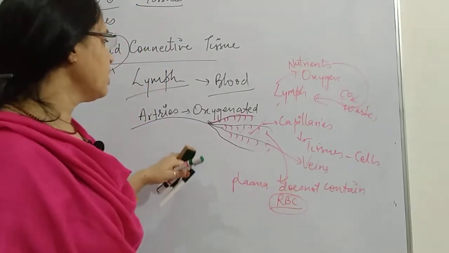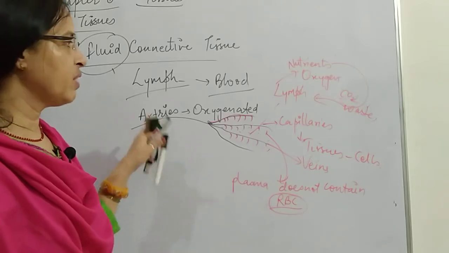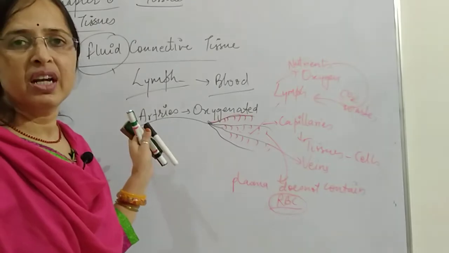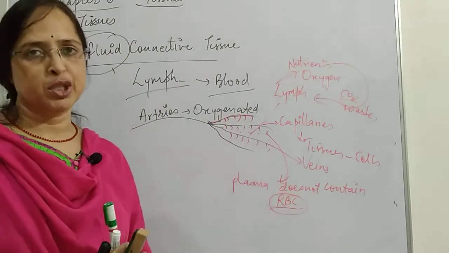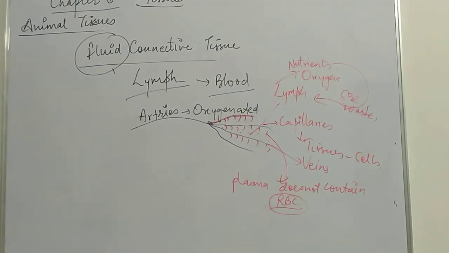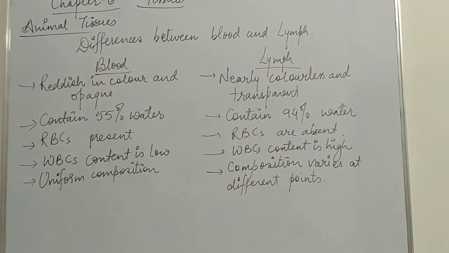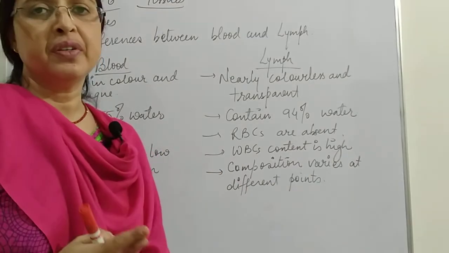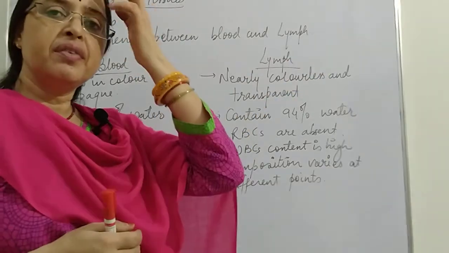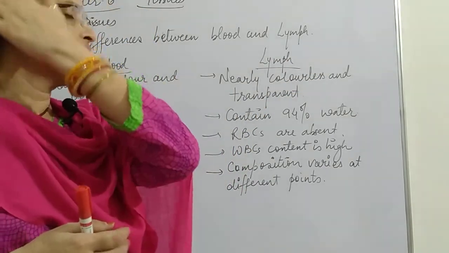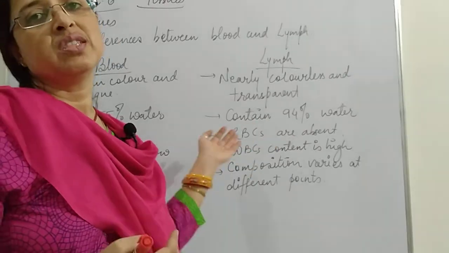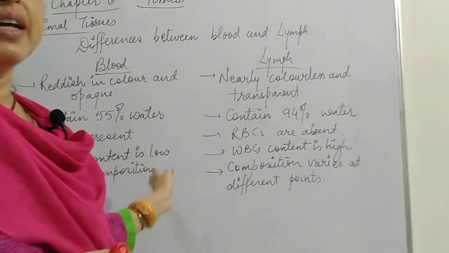So now this is the lymph. Okay, we have discussed the function of blood and lymph, or we call it fluid connective tissue. Now students, here we are going to see the differences between blood and lymph. We already discussed their composition, where they are present, and what the different components are. So just have a look over here, differences between blood and lymph.